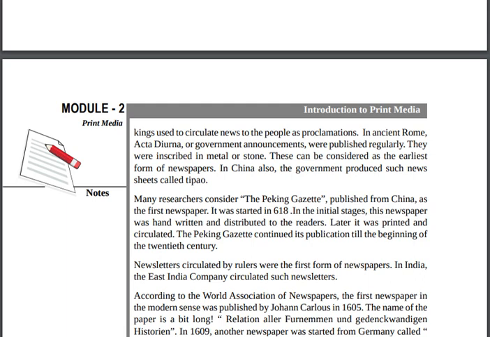During the ancient period, nearly 700 before Common Era, in China also the government produced such news sheets called Tipao. So in the world, the first newspaper was not on paper. It was on metal and stone in Rome and the ancient period. Clear? And in China, the first newspaper sheets were called Tipao.